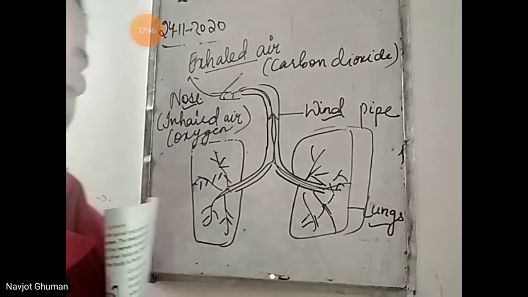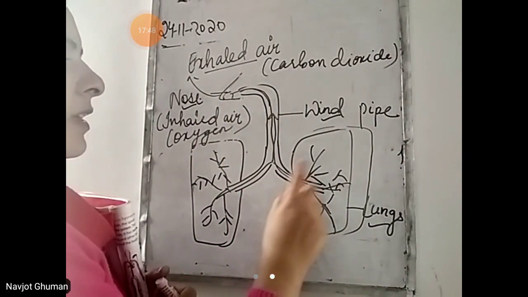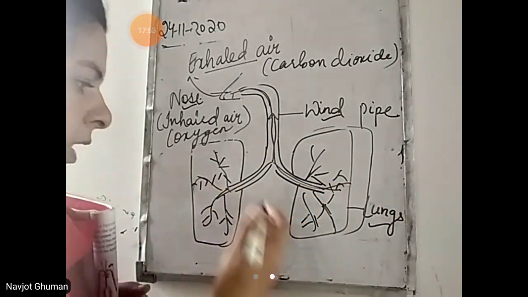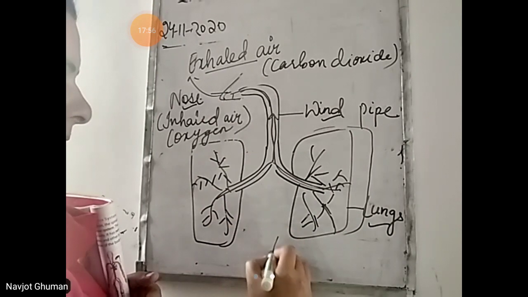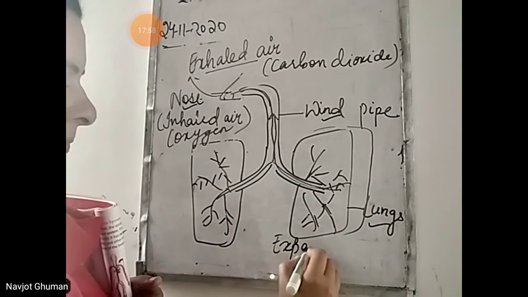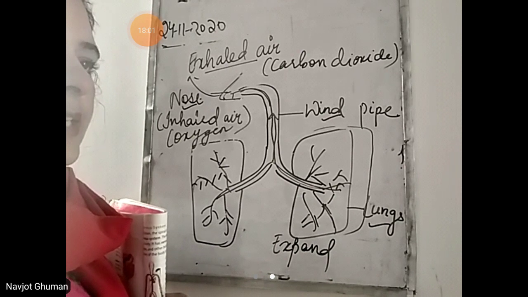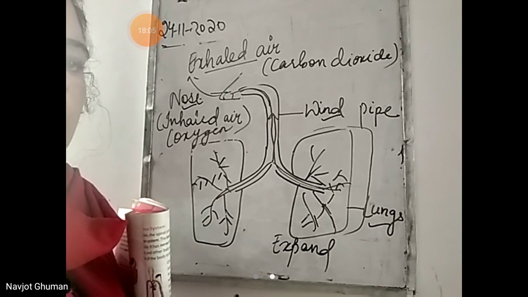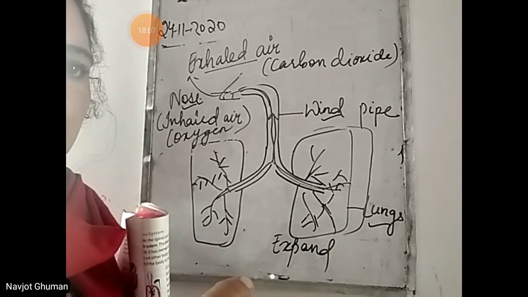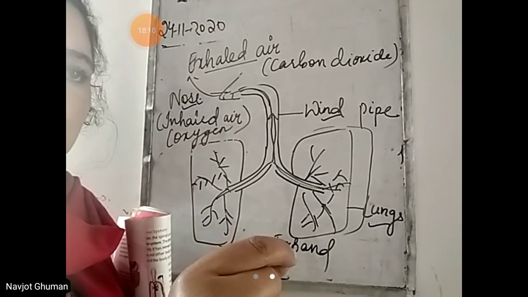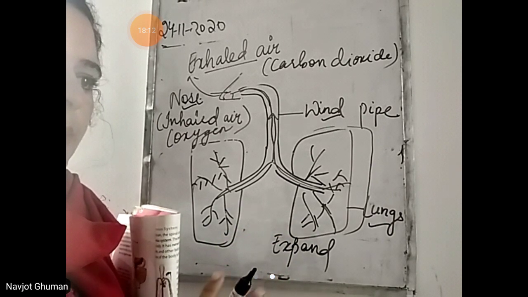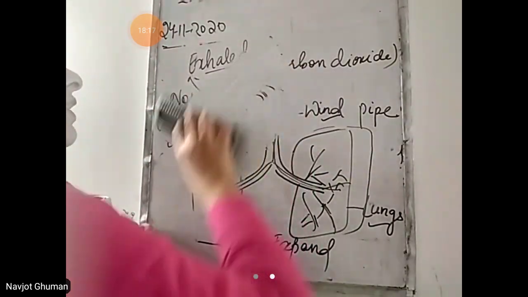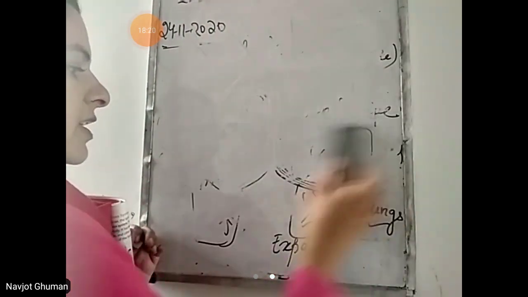Now beta, I have told you that when you take in air, the lungs expand. There is an activity that can tell you how lungs expand and how they contract. Take a balloon, fill it with air, hold it from its neck. When you fill a balloon with air, what happens? The size of the balloon increases, meaning it expands.